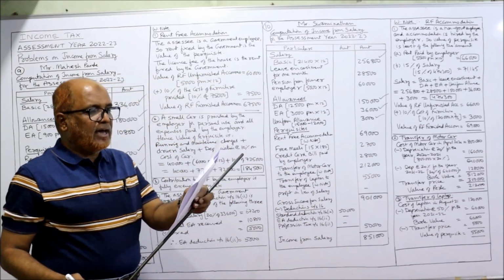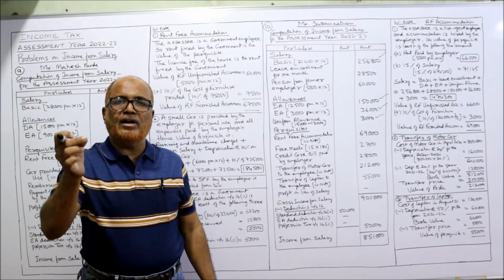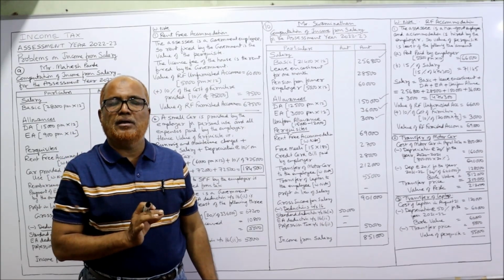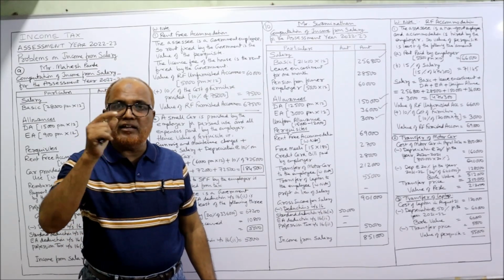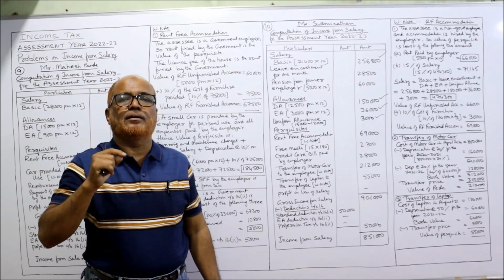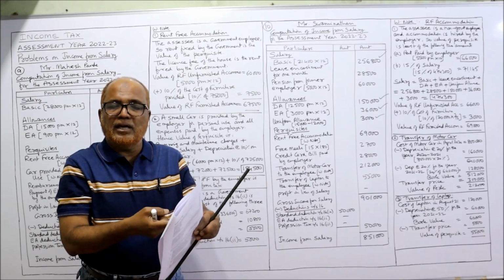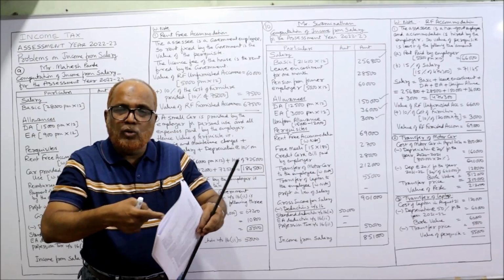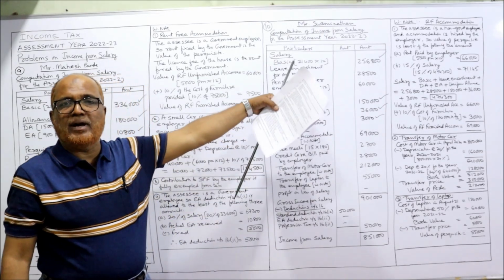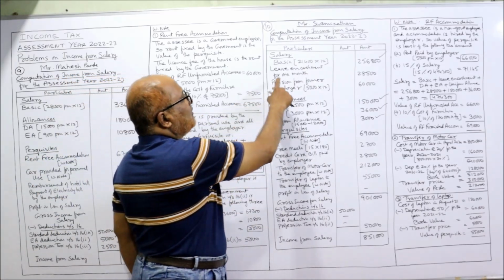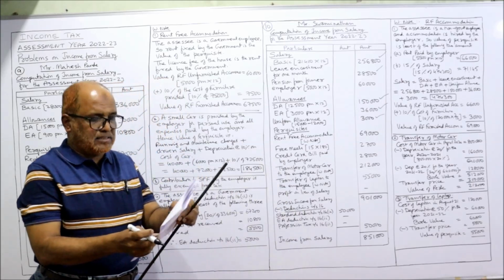Next is leave encashment for 1 month. Leave encashment received during service is fully taxable, whereas leave encashment received at the time of retirement gets some exemption. But here he has received the leave encashment during service. It is fully taxable under the subhead salary. So here leave encashment for 1 month, 28,500, fully taxable.